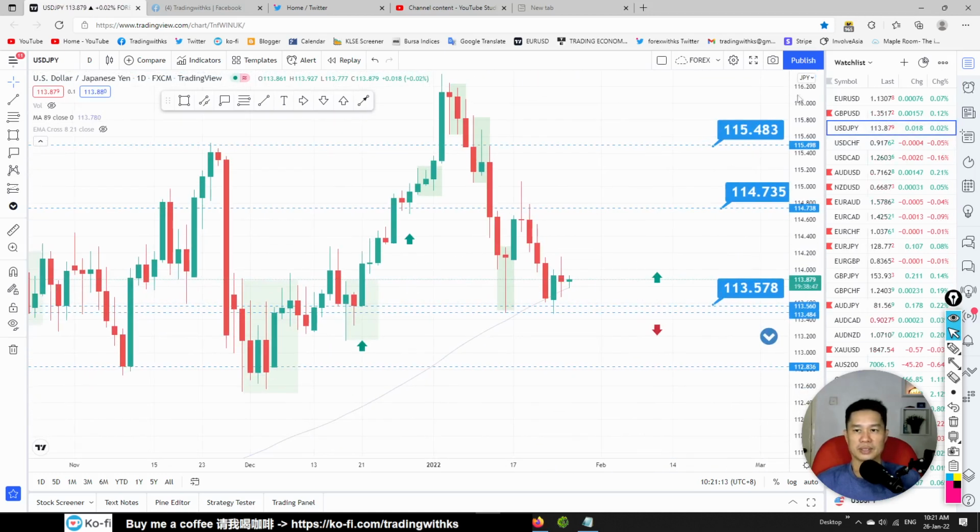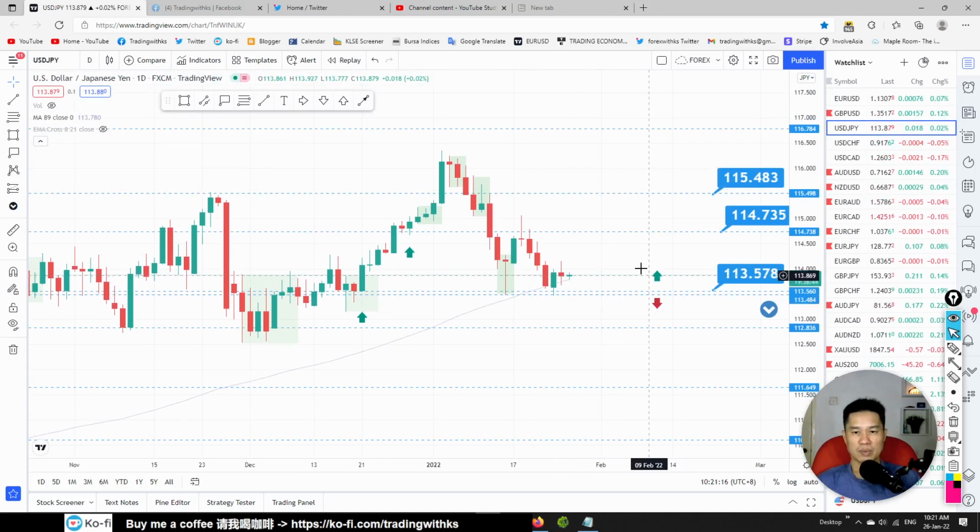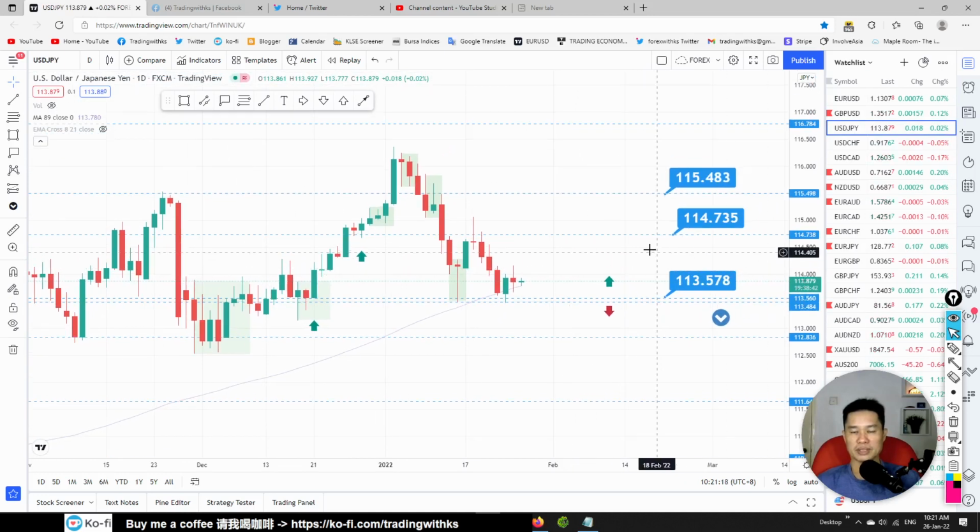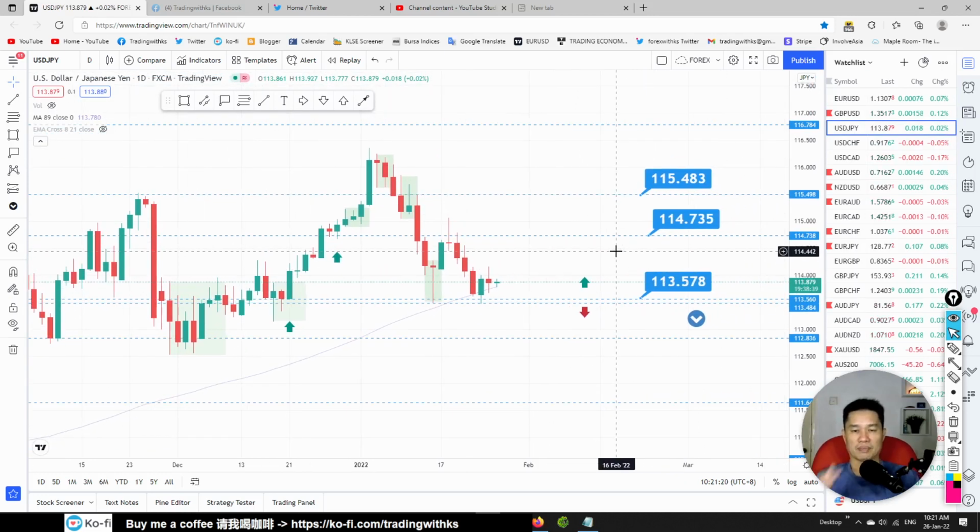Look at USD JPY. Both will be quite seriously affected today by this Fed tonight. Let me see. The price is at support. We got a pin bar over here, so this area is very well supported by the buyers. This area you want to look for buy. Any strong bullish price action, we'll look for buy from 113.57 towards 114.735.